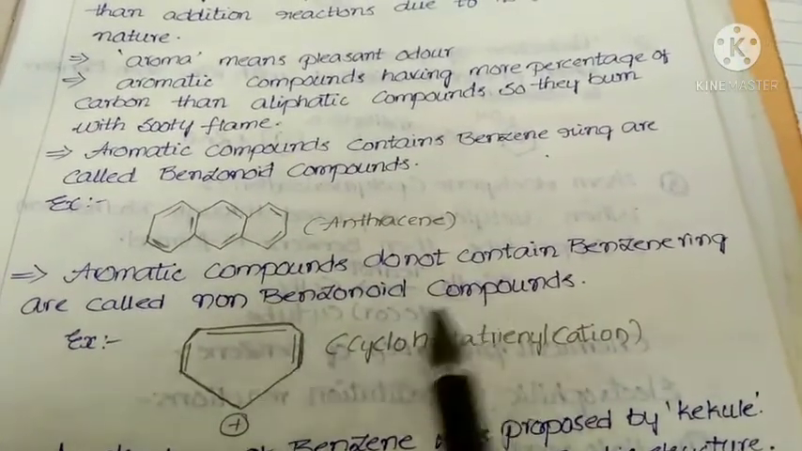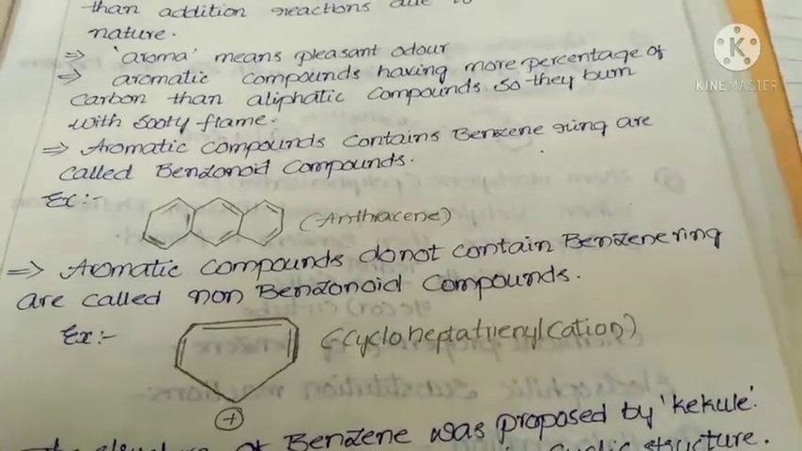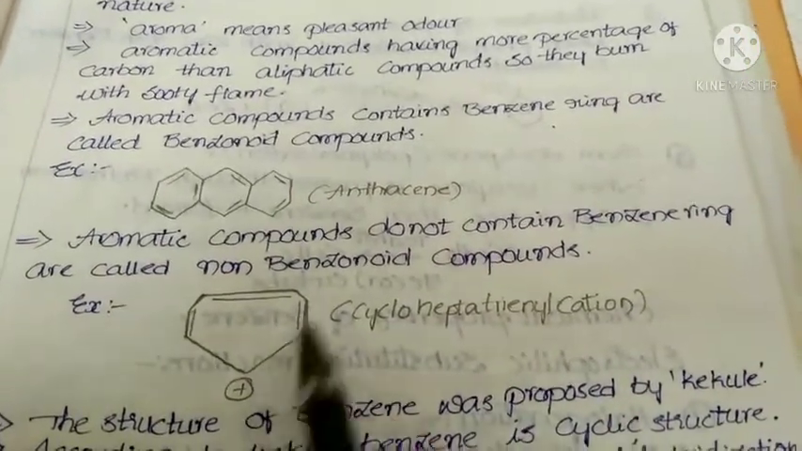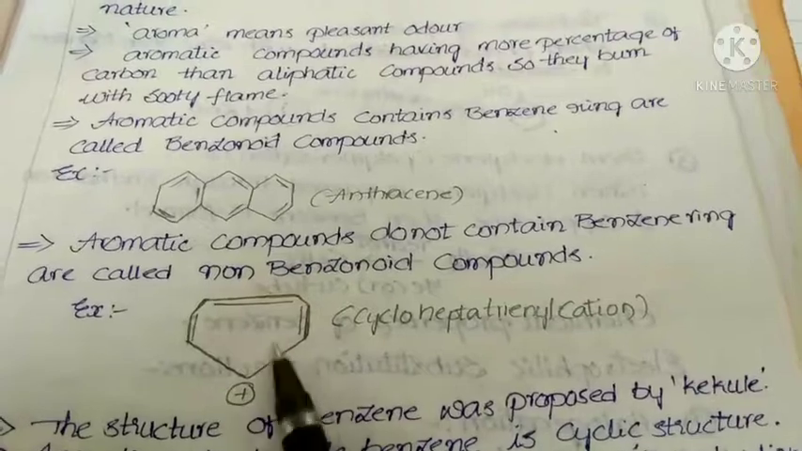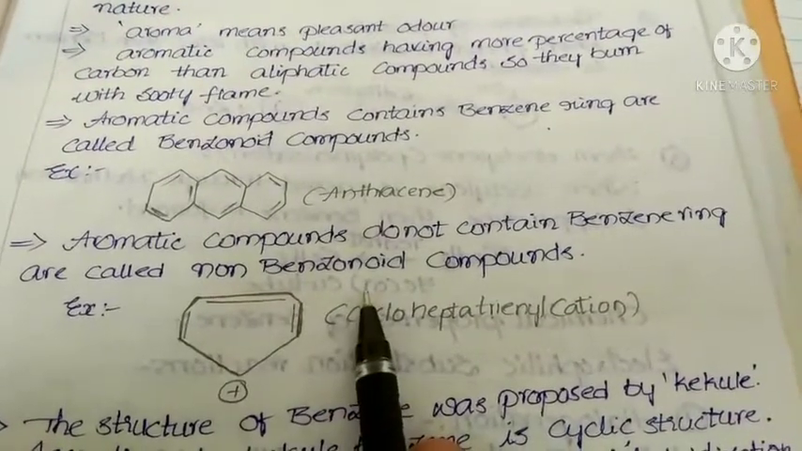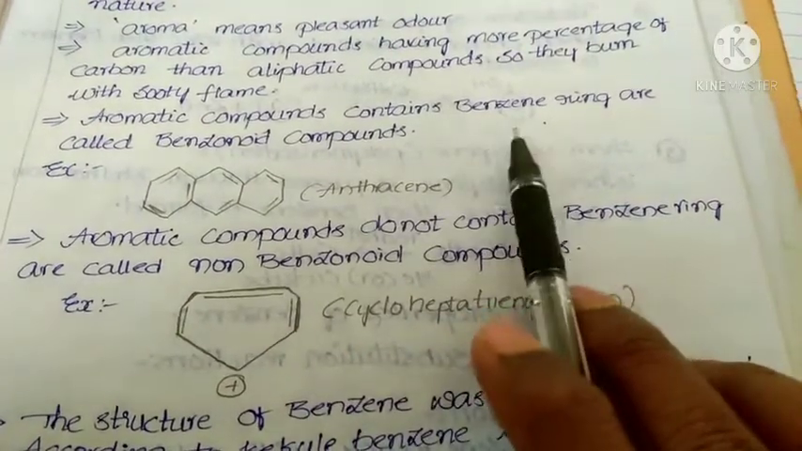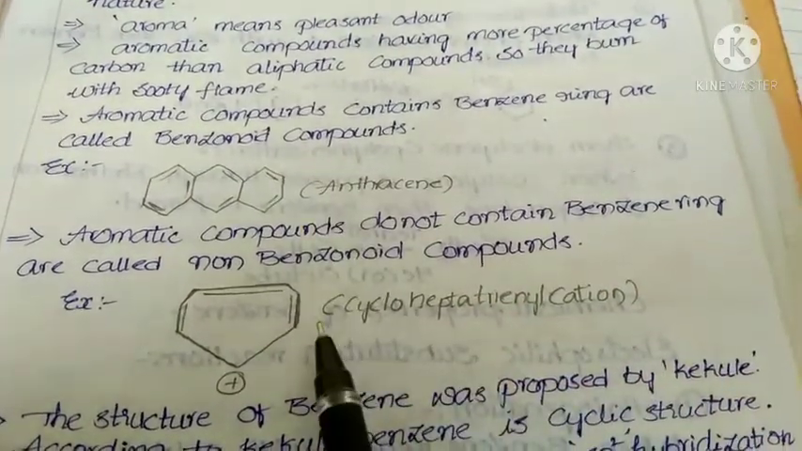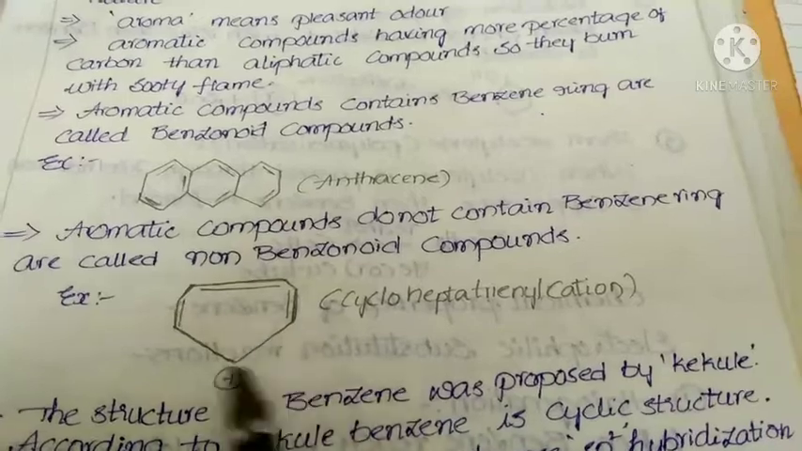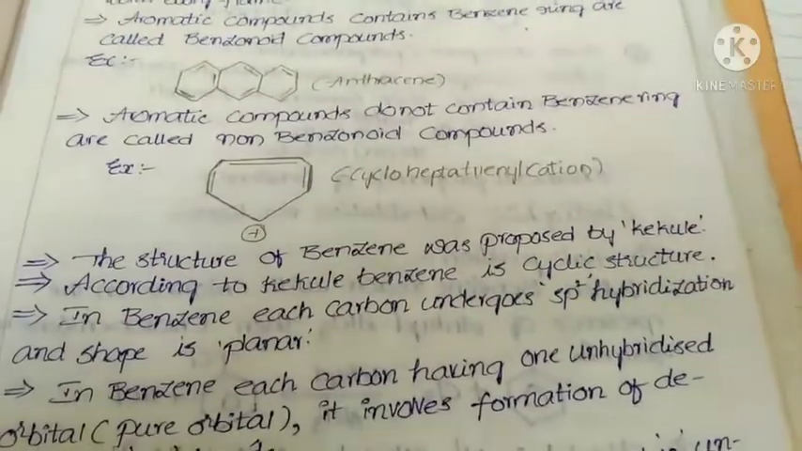called non-benzenoid compounds. See, this is also an aromatic compound, but it does not contain a benzene ring, so this is called a non-benzenoid compound. What are benzenoid compounds? If aromatic compounds contain a benzene ring, those are called benzenoid compounds. If they do not contain a benzene ring, those are called non-benzenoid compounds.